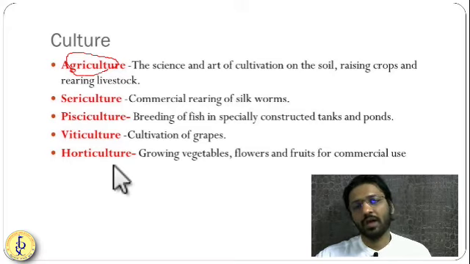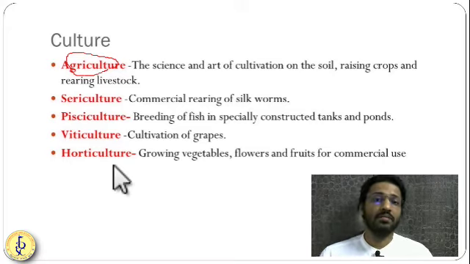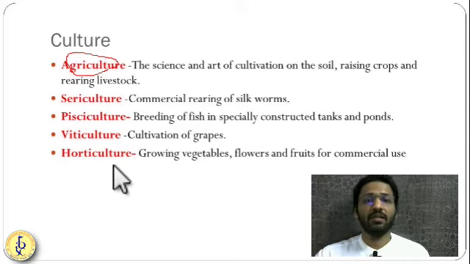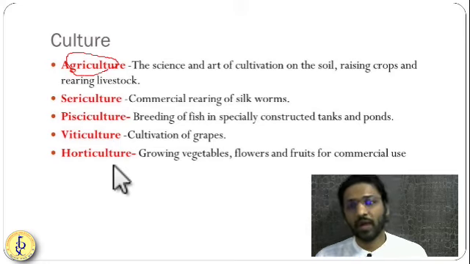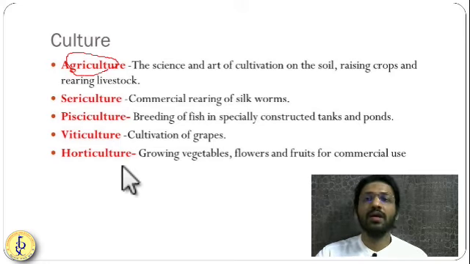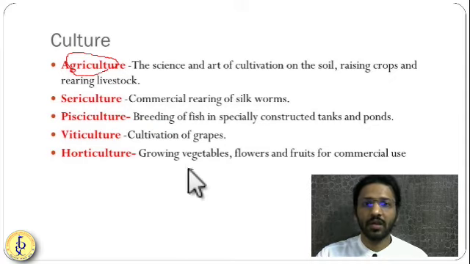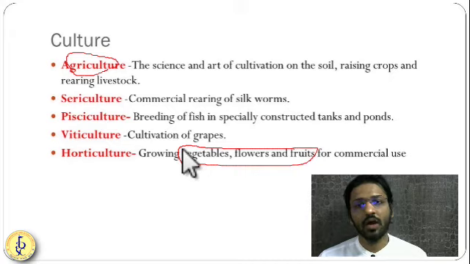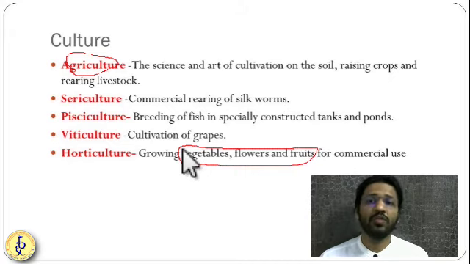So grapes, wines. Specifically, you will see this in the Maharashtra Nasik area and Sangli in Maharashtra. They have huge grape yards. So these Sula wines and wineries are there in Nasik where these grapes are grown. Okay. And then horticulture means growing of vegetables, flowers, fruits together. We are calling it horticulture. So five types of cultures have been mentioned in your NCERT. They are very, very important.